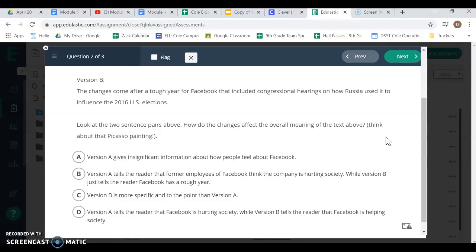A. Version A gives insignificant information about how people feel about Facebook. B. Version A tells the reader that former employees of Facebook think the company is hurting society, while version B just tells the reader Facebook has a rough year. C. Version B is more specific and to the point than version A. D. Version A tells the reader that Facebook is hurting society, while version B tells the reader that Facebook is helping society.